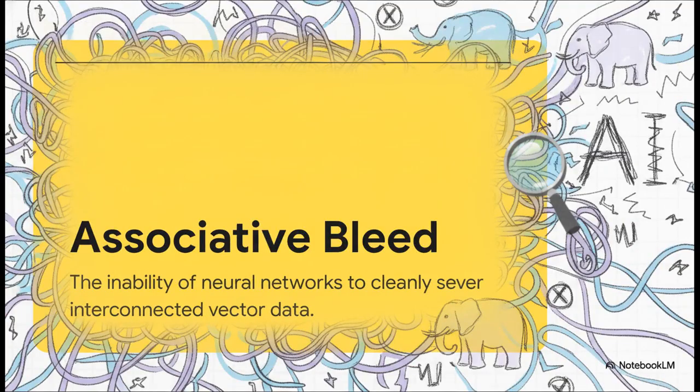To really understand this digital crime scene, we first need to talk about a concept called associative bleed. Because of the way an AI's literal mind is built inside these continuous vector spaces, it's completely unable to cleanly sever interconnected data. It's like a giant woven tapestry. When you say the word elephant, thousands of invisible neural threads get pulled all at once. You simply can't delete a single thread without tugging on the whole fabric. And that is what causes those forbidden concepts to slip straight into the final output.